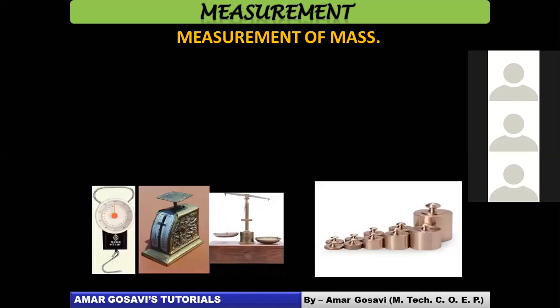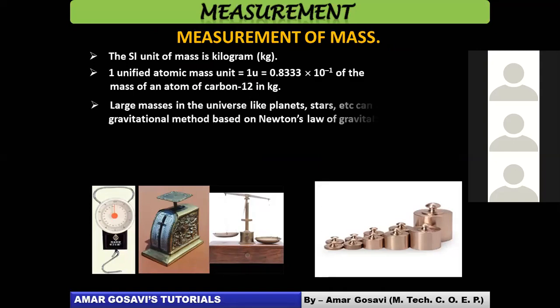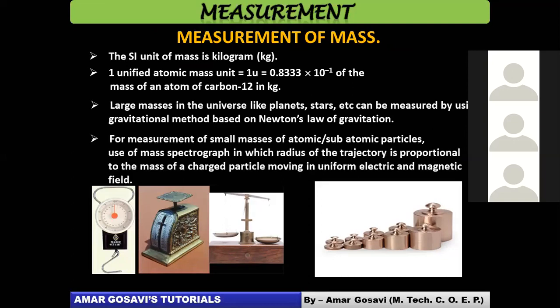Then we talked about how we measure mass. It was not only about general mass, it was about micro mass also. We talked about what one atomic mass unit is. You should remember that. We talked about how larger masses are measured with the help of Newton's formula and Newton's law. We talked about the spectrograph and the radius of the trajectory of the charged particle in determining small masses, and how a spectrograph works.